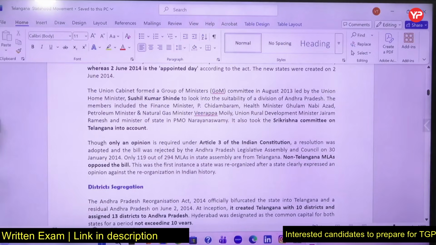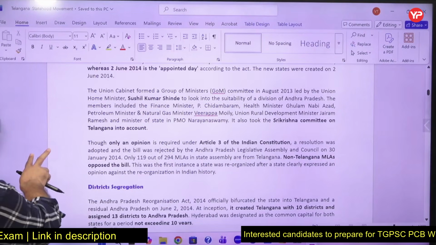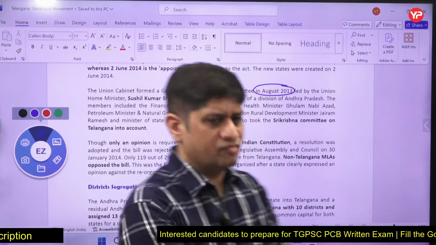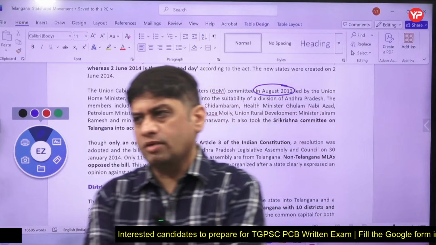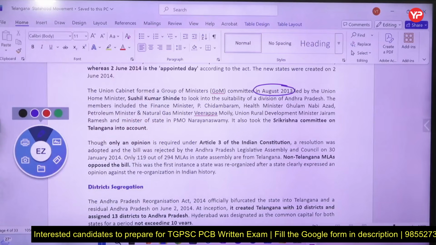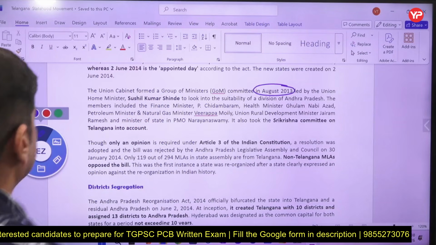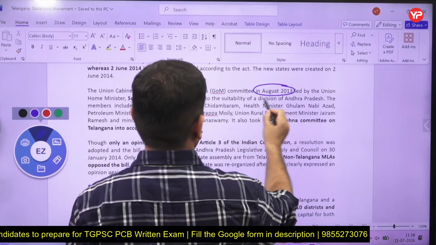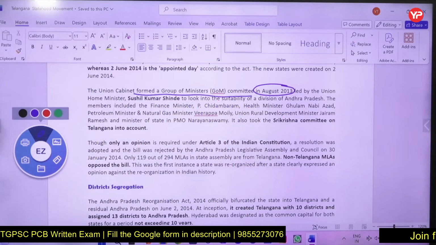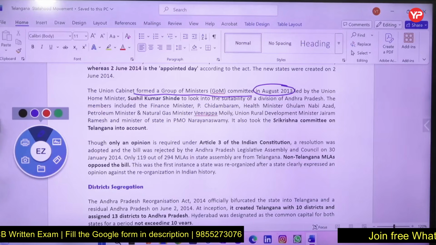Earlier, a Group of Ministers committee was formed in August. So the movement started in 2013. In fact, the Shri Krishna Committee was established in 2010. But from 2013 onward, Union Home Minister Sushil Kumar Shinde was given the responsibility, and he was chairing the Group of Ministers committee which was to decide on the division of Andhra Pradesh.